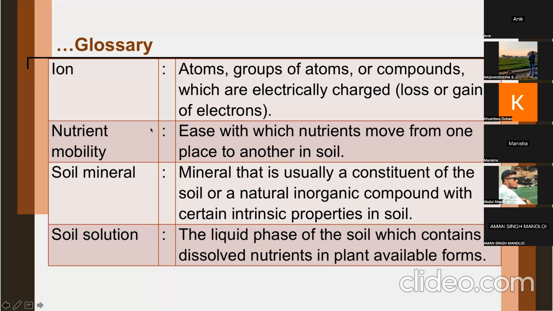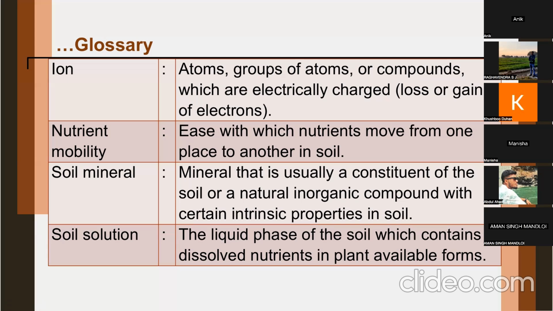Now we go to soil solution. The liquid phase, as it was told in the beginning by Mr. Goda, is the liquid phase of the soil which contains dissolved nutrients in plant available form. In this definition you are restricting only to the dissolved nutrients, but it may also include other molecular forms of solutes.